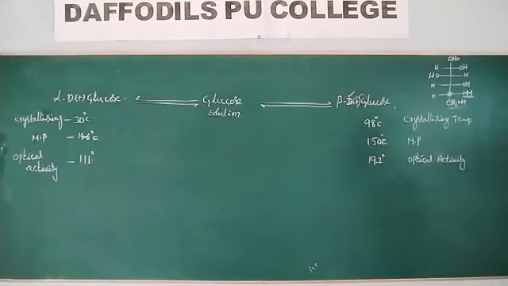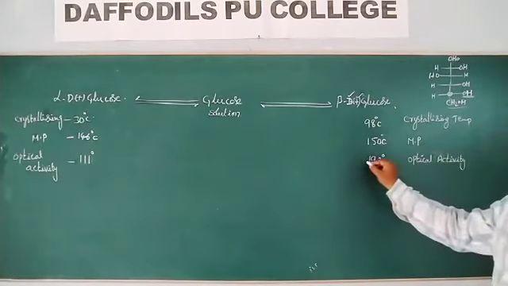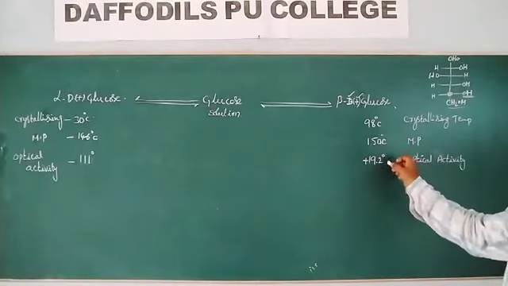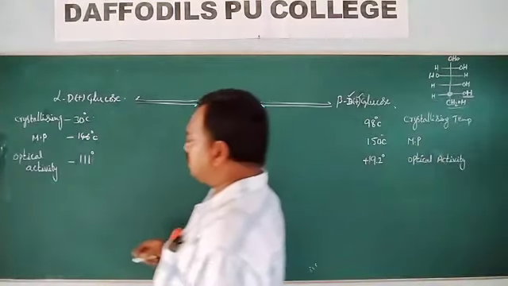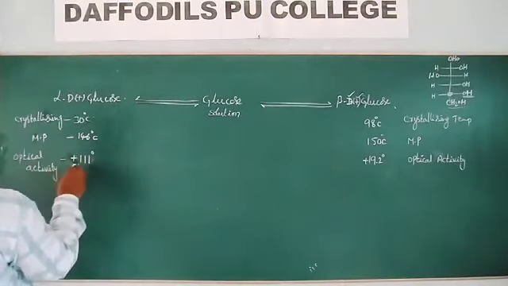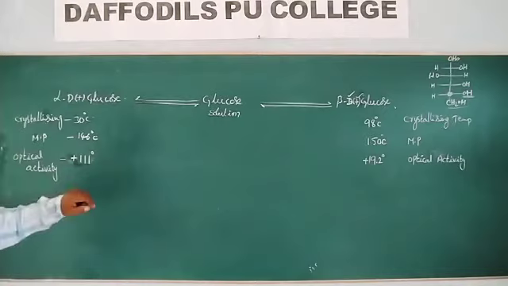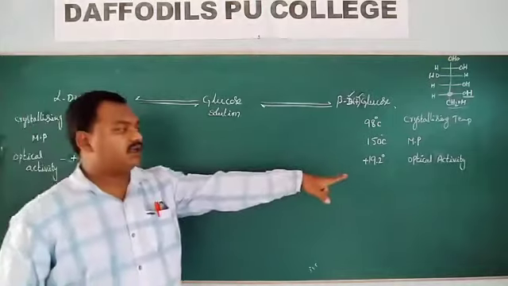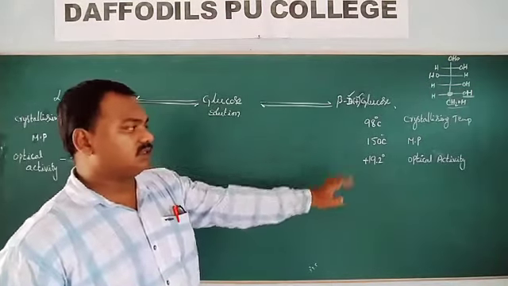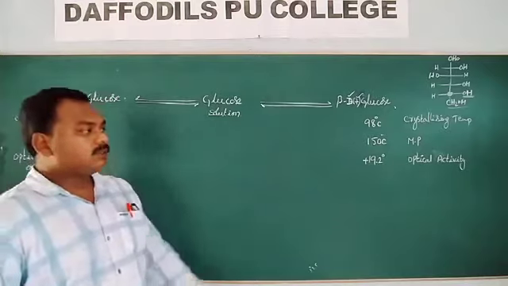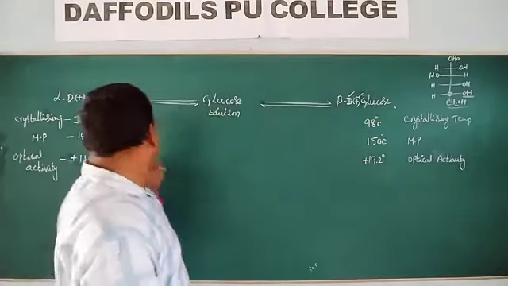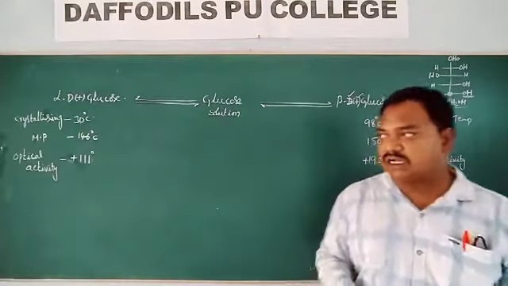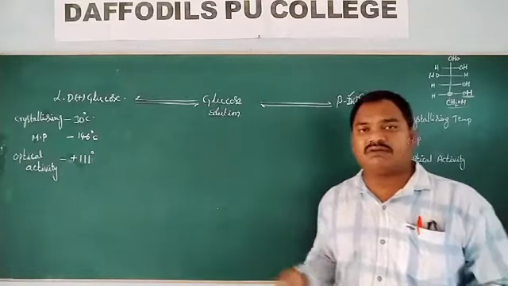What is this plus? Plus shows the optical activity. What is the optical activity of this glucose? Plus 19.2 means it is a dextrorotatory glucose. Here also this one is a dextrorotatory glucose, with optical activity 91.2. Its melting point is 150 degrees centigrade, and the other's is 146 degrees centigrade. It means the two glucoses are not the same, they are different ones.